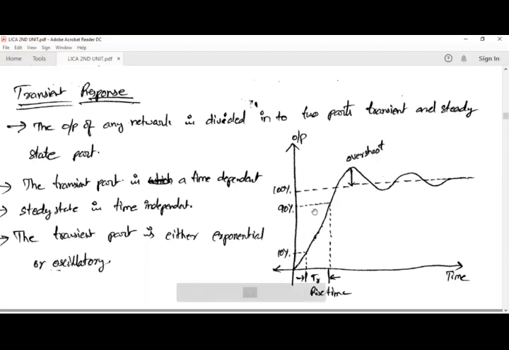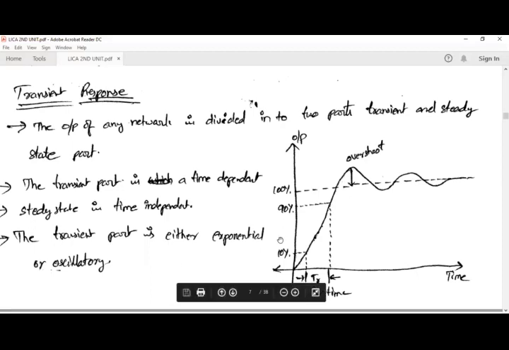The input voltage changes, but the op amp may not respond quickly. It will take some time. The response of an op amp depends upon time, and this changing from one value to another is nothing but the transient part.